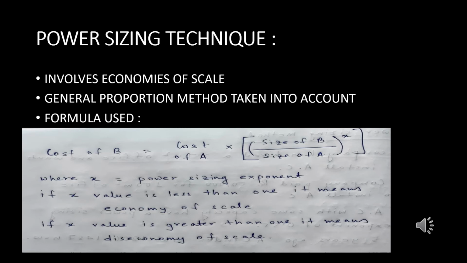Economy of scale basically means that the cost of the plant increases less than the proportionate increase in its size.